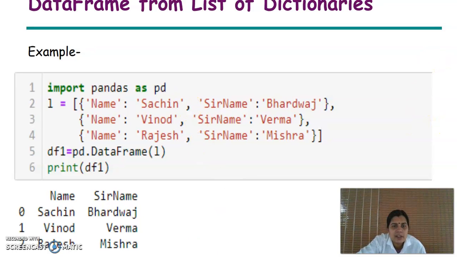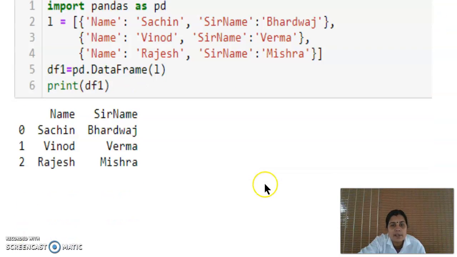Then a data frame can be created from dictionaries also. In this also we will use key-value pairs. Here name and surname act as the heading or column index. 0, 1, 2 is the default index. Then the values will appear: in the name column there will be Sachin, Vinod and Rajesh, and in surname there will be Bharadwaj, Verma and Misra.